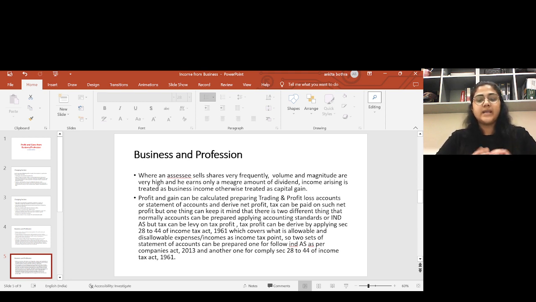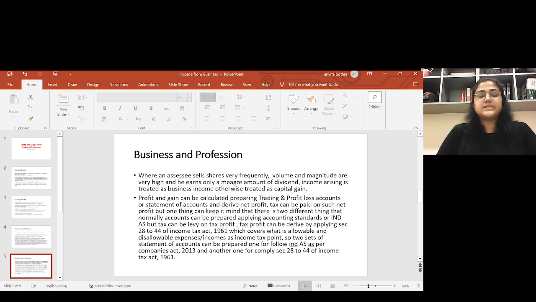We do not have any clear-cut solution on whether it is covered under business income or capital gain. We will discuss each case in detail. You can read this carefully and accordingly decide whether it is capital gain income or business income, as the treatment of both is totally different.